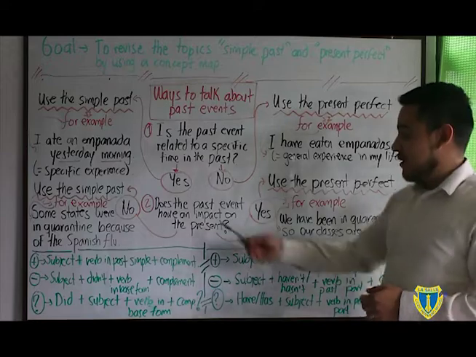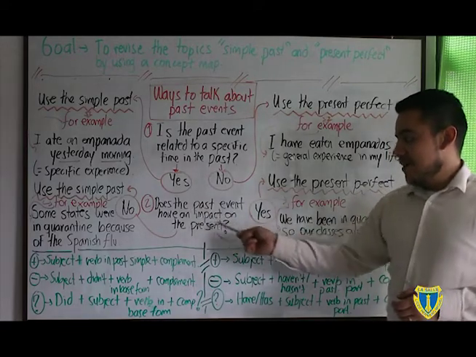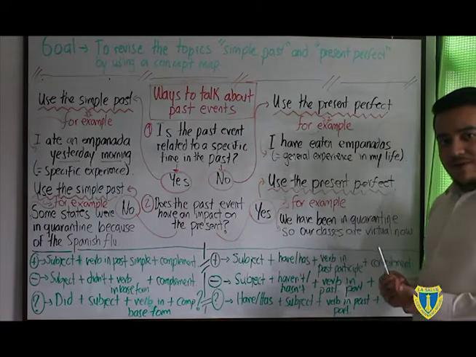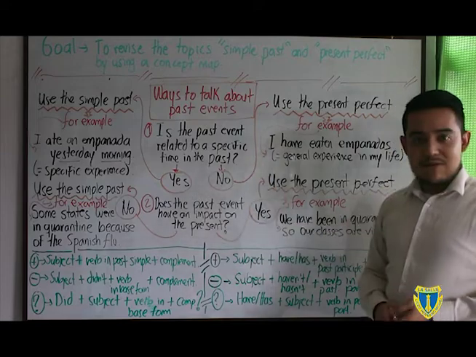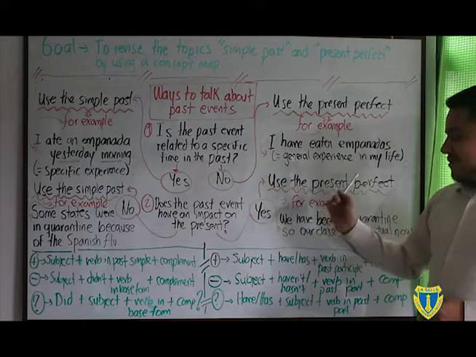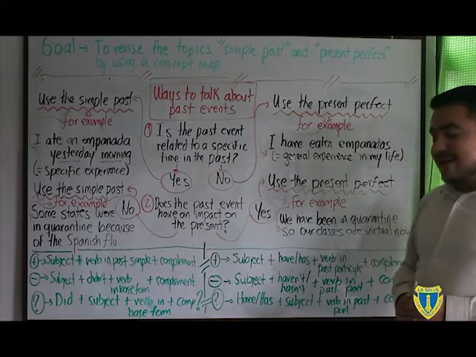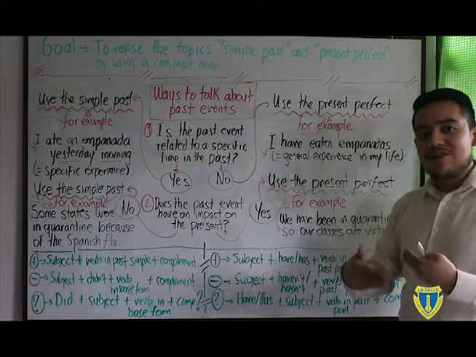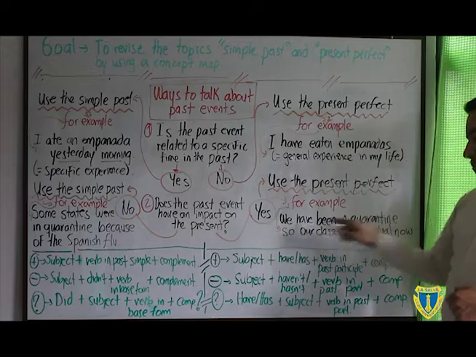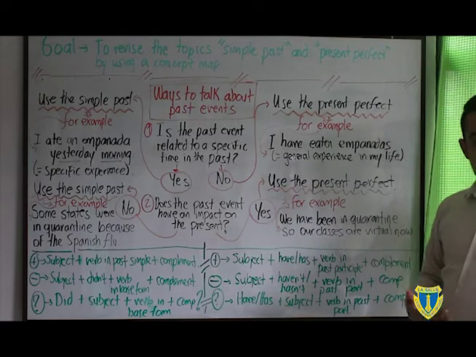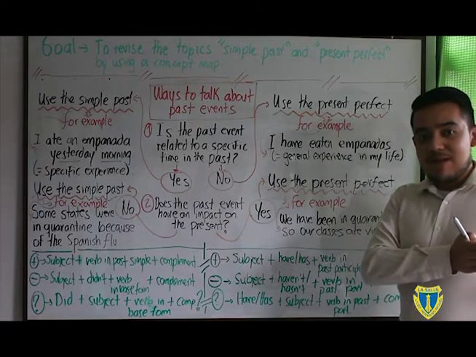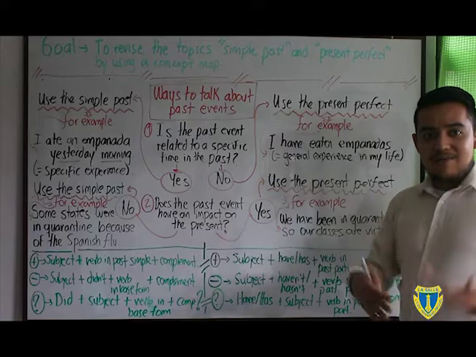Now, second question. Does the past event have an impact on the present? If the answer is yes, you come here to the present perfect. If the answer is no, you go there to the simple past, okay? Let's examine this one first. We use the present perfect when an action that started in the past has a consequence or an effect now, okay? This is the example. We have been in quarantine, so our classes are virtual now, okay? It means that it is a thing that happened in the past, the quarantine, that has effects now, okay?